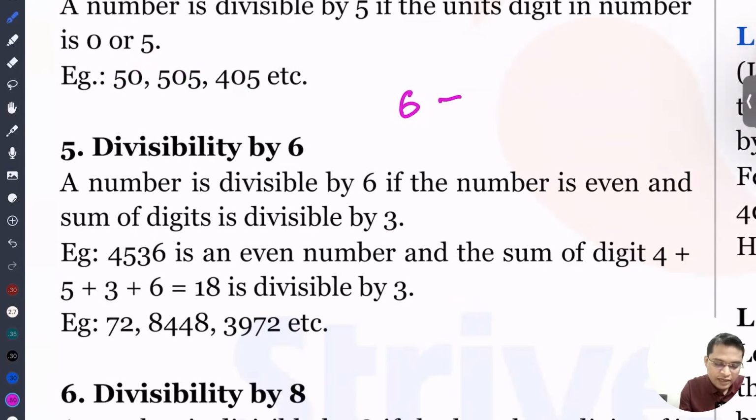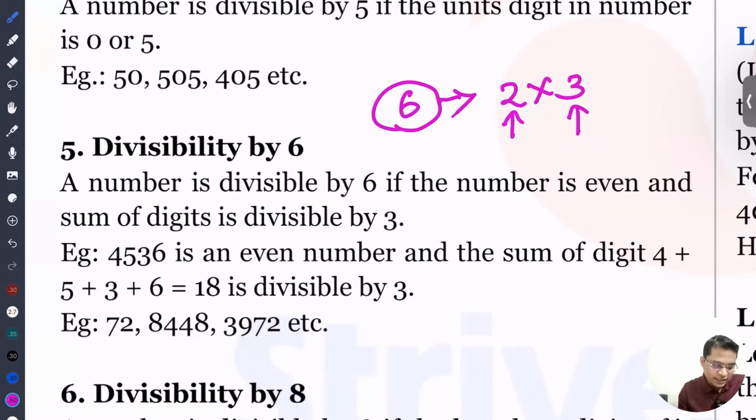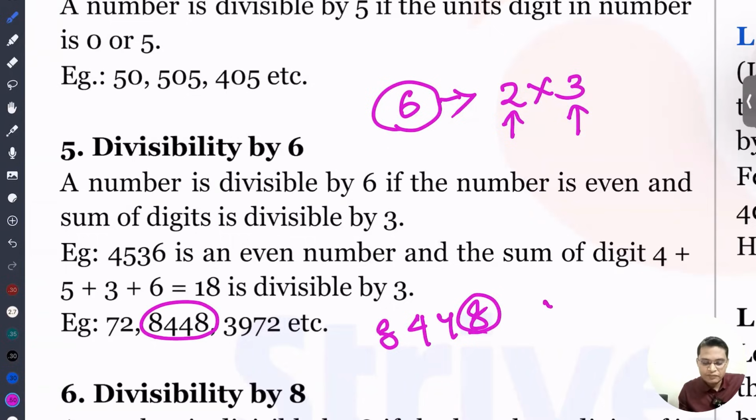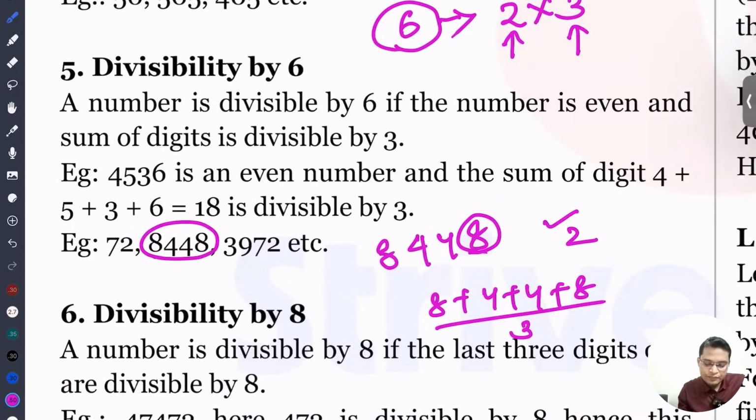Next, what is the rule for a number to be divisible by 6? Whenever there is a bigger number, you have to convert that number into a product of two factors. If a number is divisible by 2 and 3, then the entire number is divisible by 6. Let's take an example of 8448. The unit digit is 8, so this is divisible by 2. Let's check divisibility by 3. 8 plus 4 plus 4 plus 8 is 24, and 24 is divisible by 3, yes, so this entire number is divisible by 6.